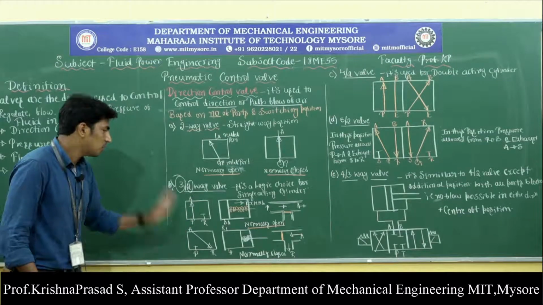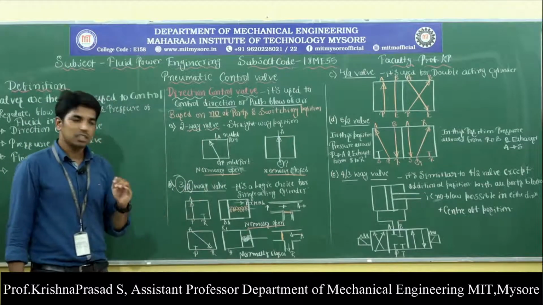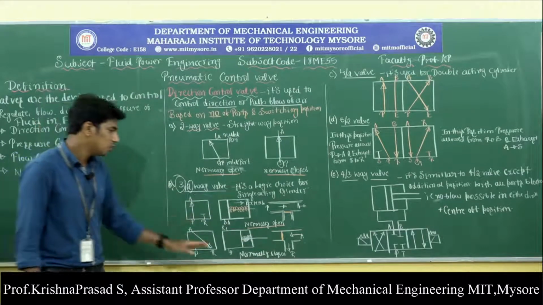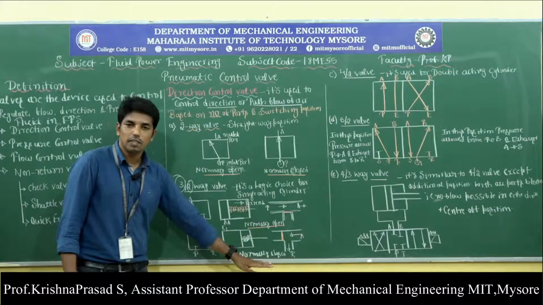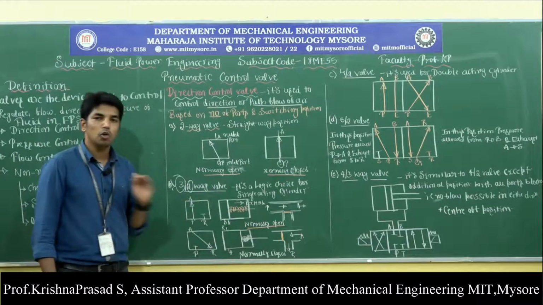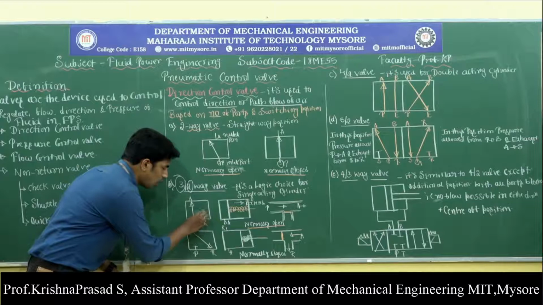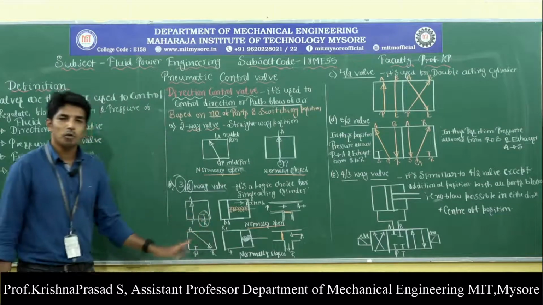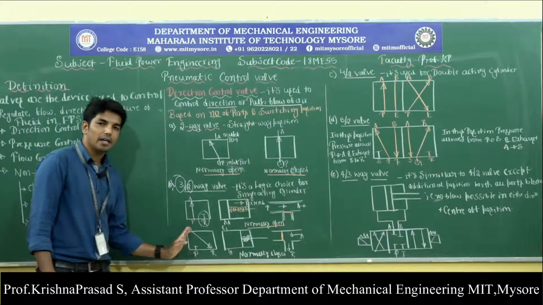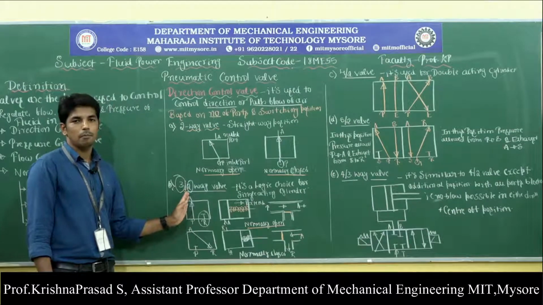So what happens in the case of the 3/2 way valve? There are two positions. The first is called the normally open position, and the other is called the normally closed position. Observe what happens in the normally open position. Here the reservoir port, or tank port, is blocked, so that the supplied air flows from inlet port P to the outlet port A.